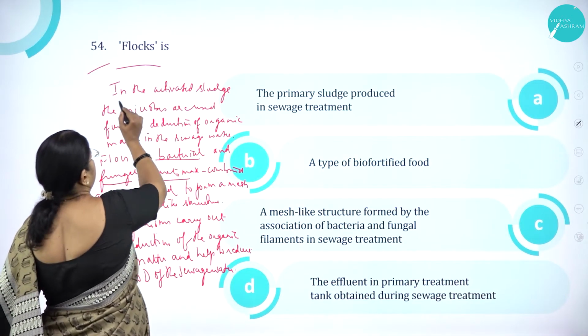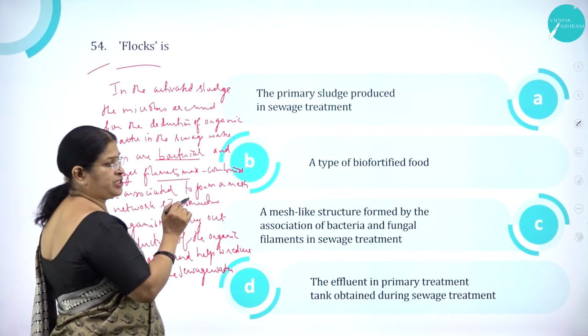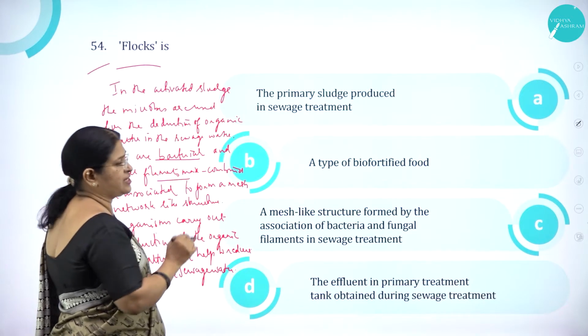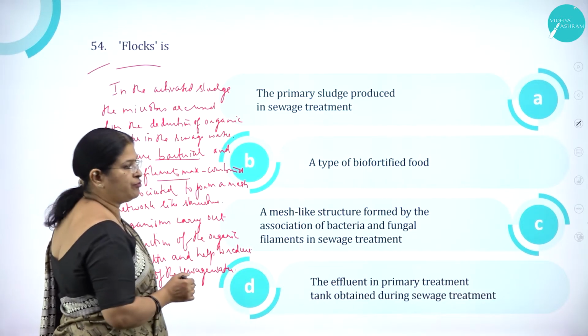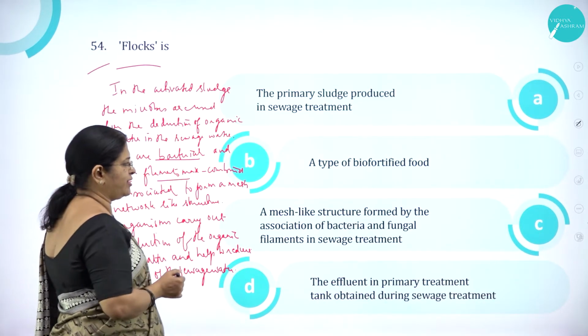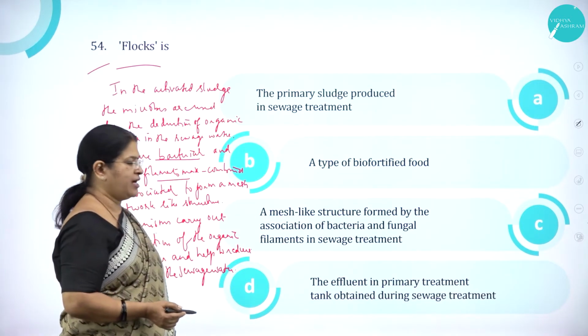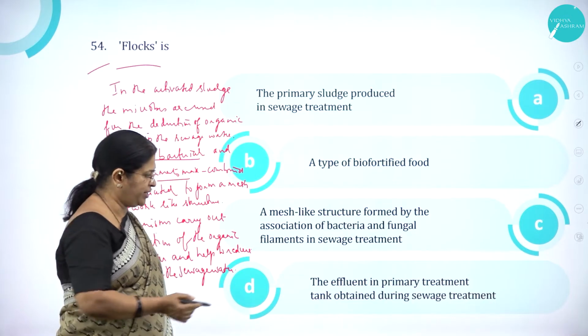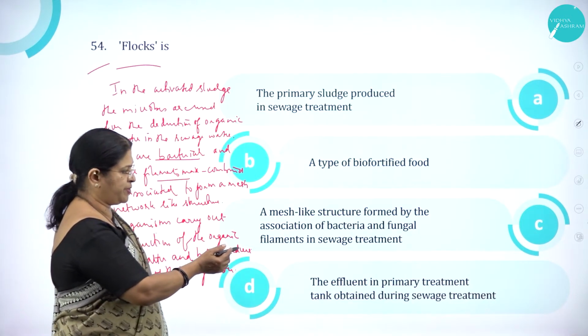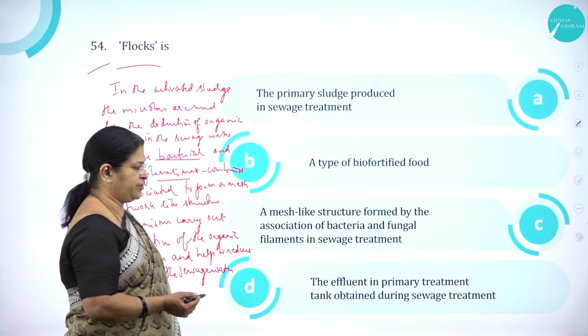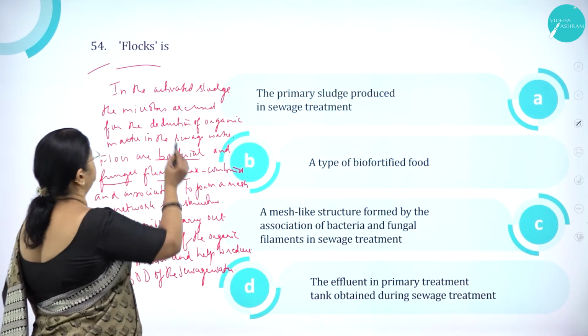Flocks are the primary, option A, the primary sludge produced in sewage treatment, a type of biofortified food. Option C, a mesh-like structure formed by the association of bacteria and fungal filaments in sewage treatment. D, the effluent in primary treatment tank obtained during sewage treatment.